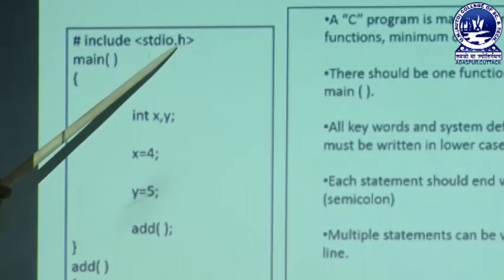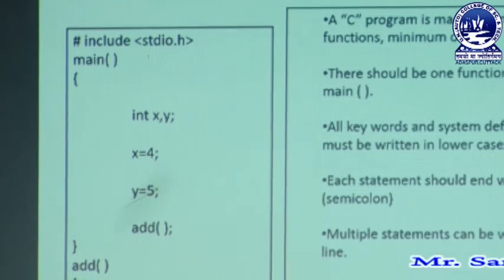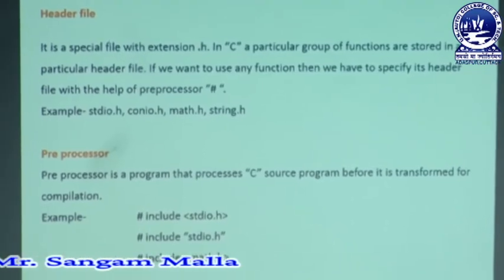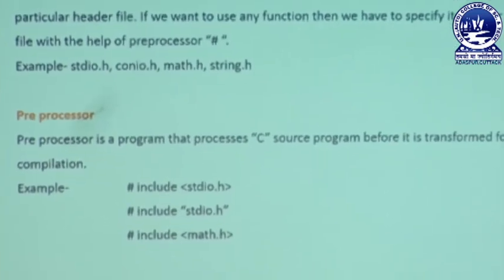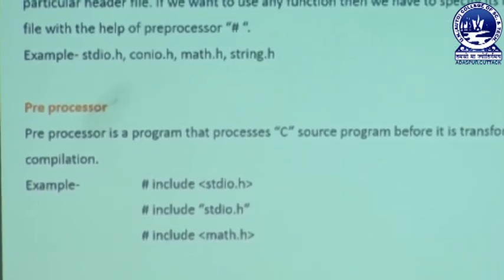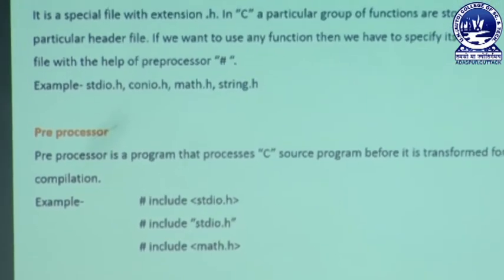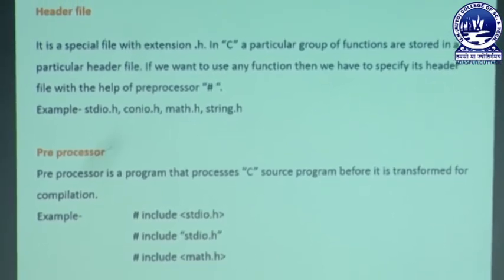Anything which contains .h is a header file. The preprocessor's work is to open the header file, and whatever program we write will be stored in the directory include. So these are all about the header file and preprocessor. You can clearly see the example here: hash include stdio.h, hash include math.h and string.h. Whatever header file we write, the preprocessor will open it so that the user will be able to use all the functions related to the header file in the program.